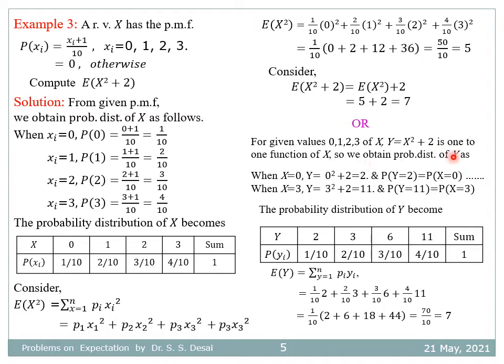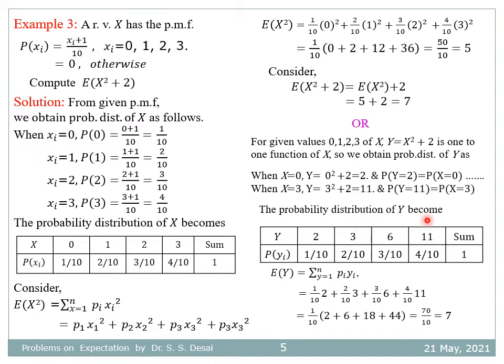So we obtain the probability distribution of y as, when x takes 0, y takes 0 square plus 2, that is equal to 2, and probability of y equal to 2 is equal to probability of x equal to 0. Similarly, when x takes 3, y is equal to 3 square plus 2, that is equal to 11, and probability of y equal to 11 equal to probability of x equal to 3. So the other values can be obtained in the same way.